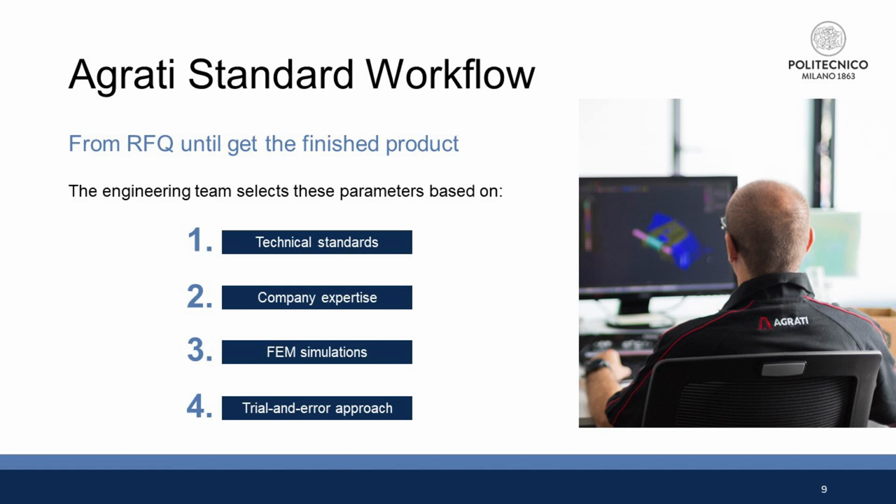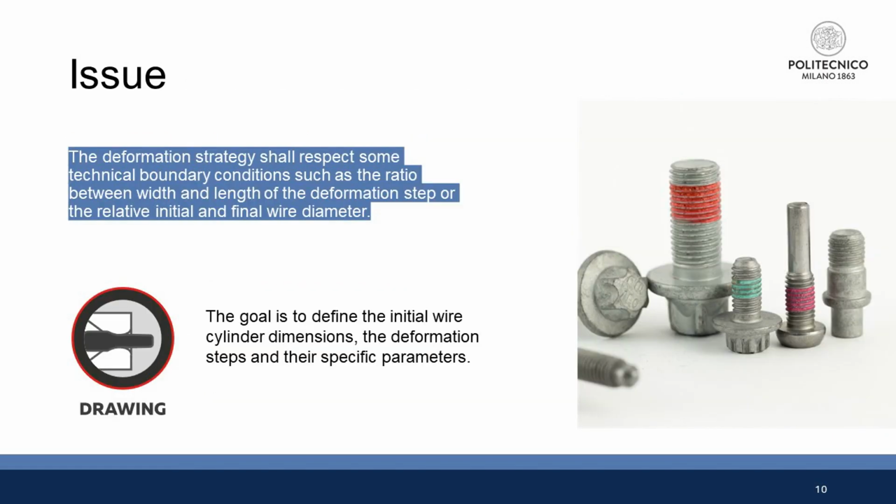The deformation strategy shall respect some technical boundary conditions, such as the ratio between width and length of the deformation step, or the relative initial and final wire diameter. The goal is to define the initial wire cylinder dimensions, the deformation steps, and their specific parameters.